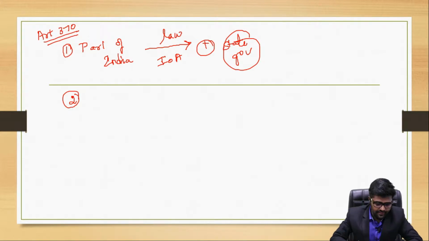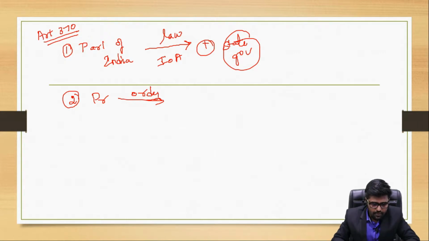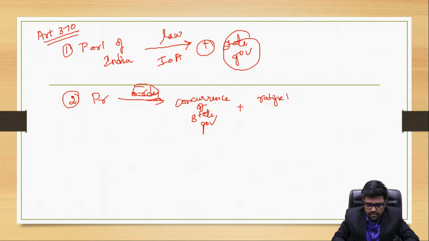It is the President. The President, by an order, can devolve the other subjects to the Parliament. But such an order has to be in concurrence of the state government, and it has to be ratified by the Jammu and Kashmir Constituent Assembly.